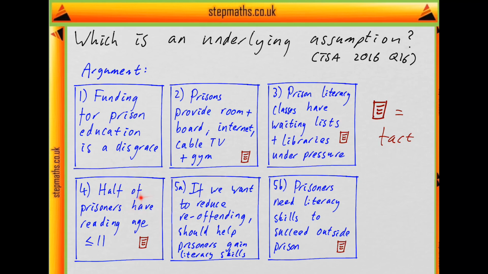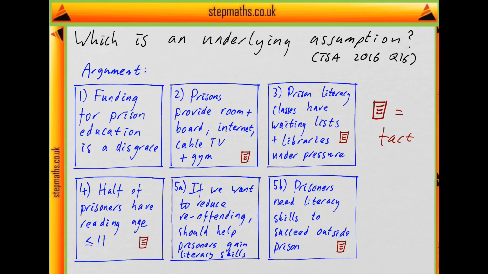Then it says it's estimated at least half of UK prisoners possess a reading age of 11 or less. So again, it's just a factual claim. Next, if society wants to reduce the chances of prisoners reoffending, we have to give them the opportunity to develop the literacy skills they need to build a successful life outside prison. So I split this into two parts, because at the end there it's saying that literacy skills are needed to succeed outside prison, which is a factual claim. But here we also have this conditional claim that if we want to reduce the reoffending, we should help them gain those skills.